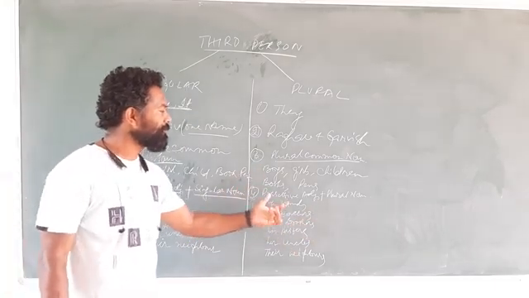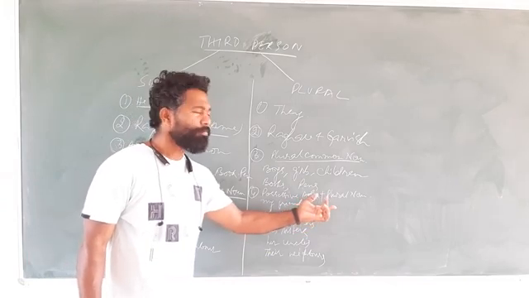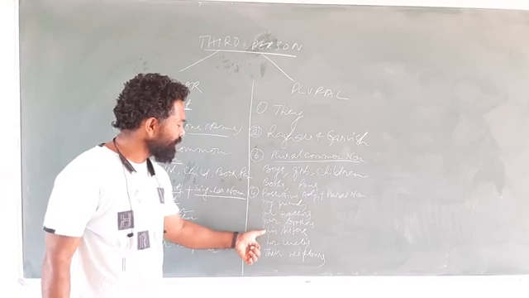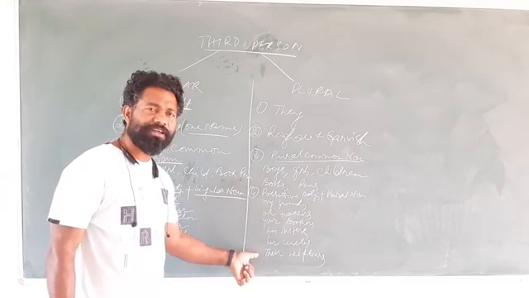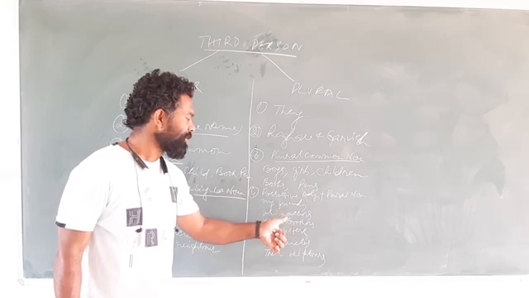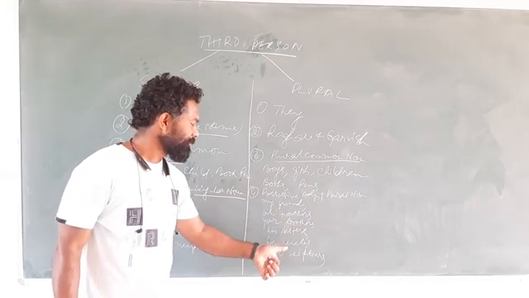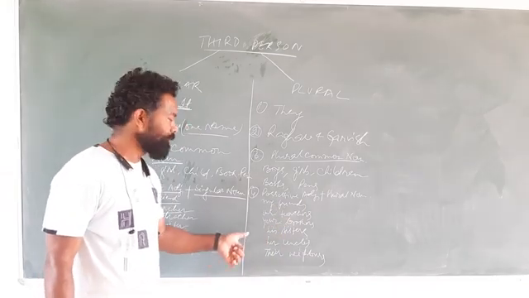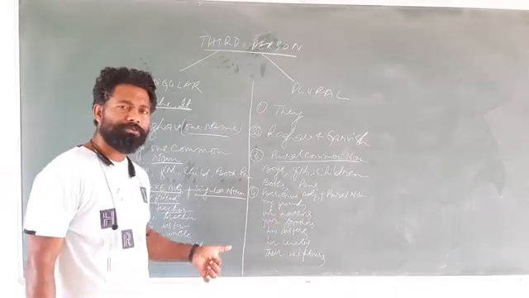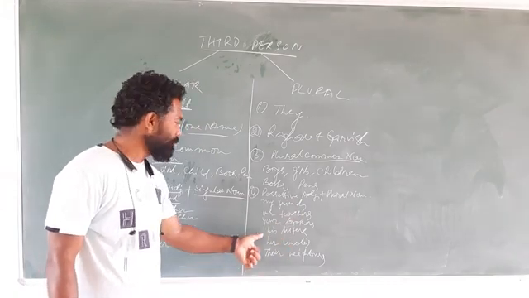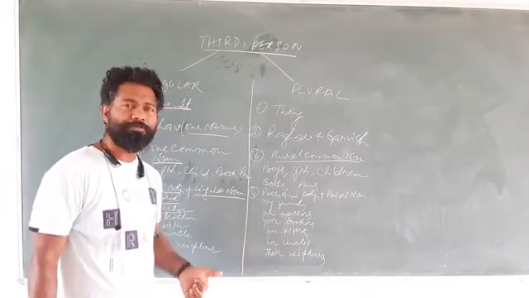Its counterpart is possessive adjective plus plural noun. The possessive adjectives are my, our, your, his, her, their. And after that what comes? A plural noun, that is friends, teachers, brothers, sisters, uncles, neighbors. So my friends becomes third person plural number. Our teachers becomes third person plural number. Your brothers becomes third person plural number. His sisters becomes third person plural number.